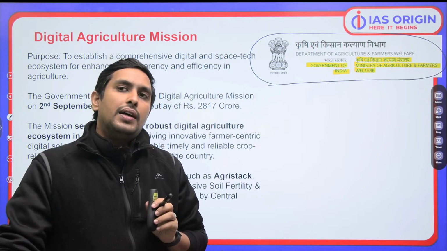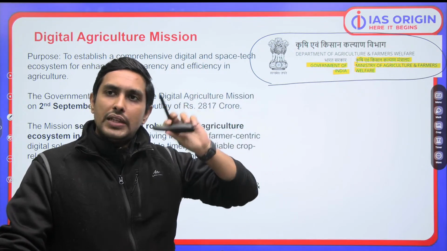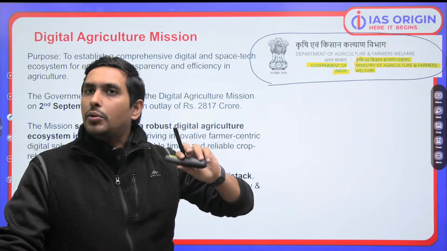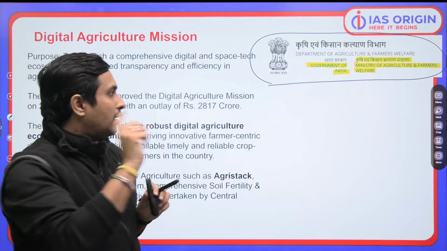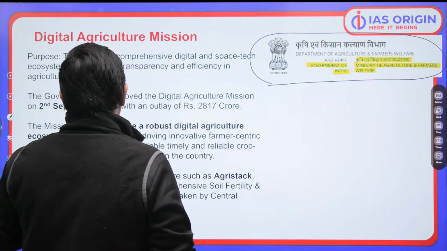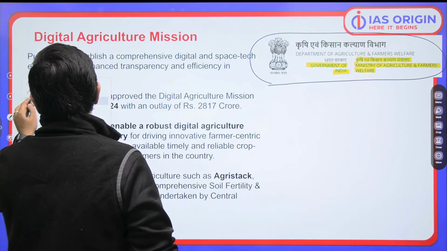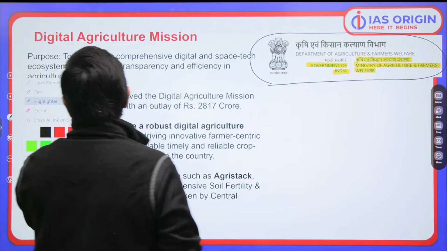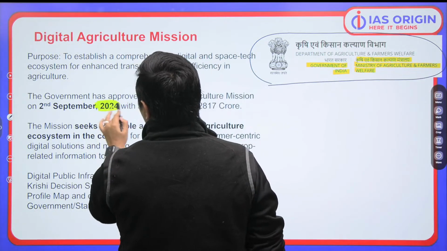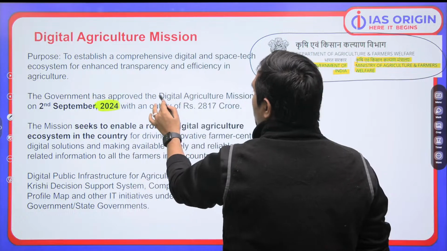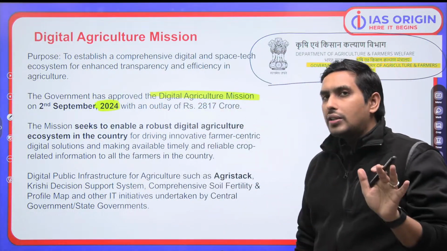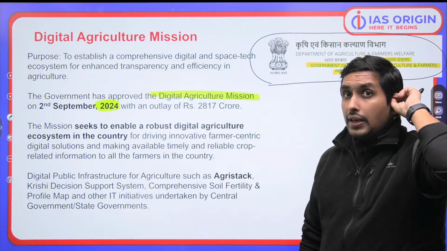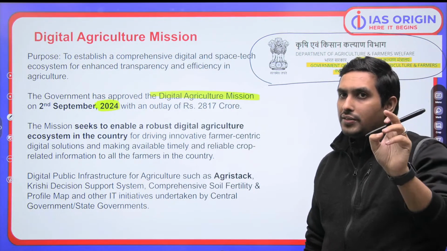Don't worry. Now, the scheme I'll be talking about is under the Ministry of Agriculture and Farmers Welfare: the Digital Agriculture Mission. Now, remember this thing. What we have observed is that the government came up with this mission. So when was it launched? It was in September 2024. So basically, it has been approved. Now, this outlay is not important. It is just written over here, but it is not that important, around 2800 crores. Recently, the Union Cabinet has approved this.